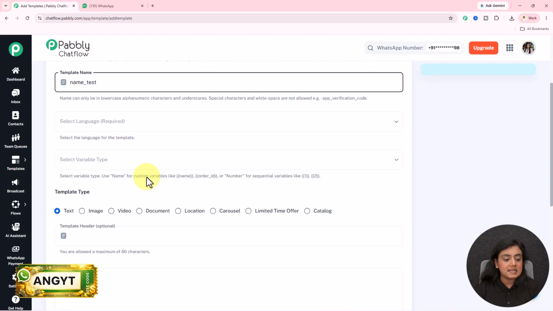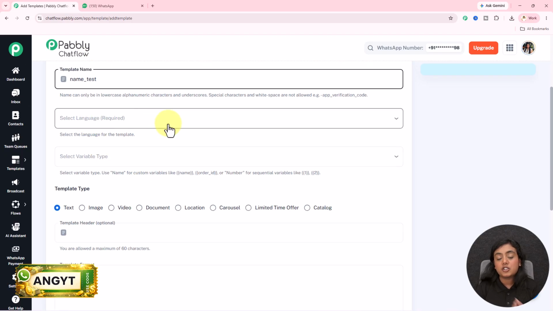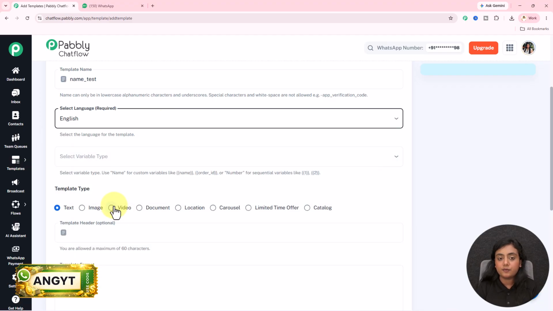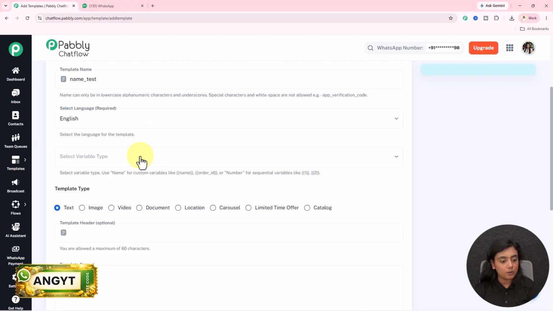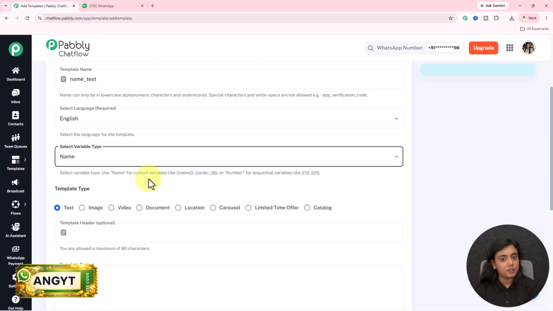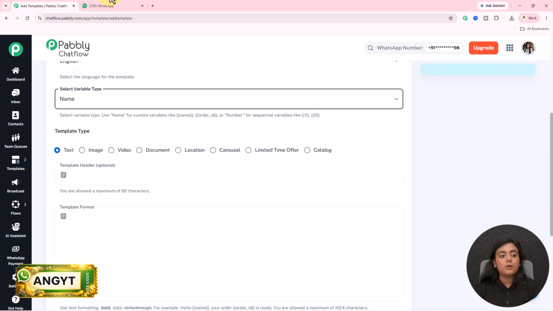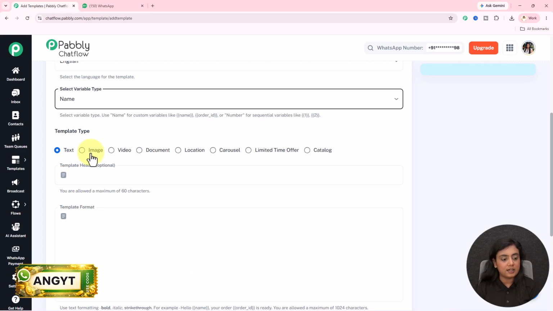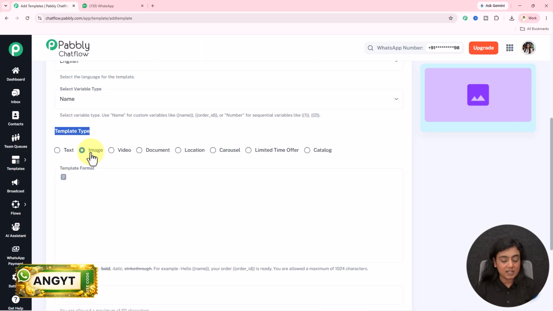Okay. Next, it is asking us to select the language. In which language are you creating this template? I'm going to create it in English, but if you have a different language, you can select that language from the drop down. For the variable, if you are adding a variable in the template that you're creating, select the type of the variable according to your requirement. Now I want to add an attractive image just like this with my message. So I'm going to select over here the template type as image. But if you want, you can select text, video, document, or any other thing according to your requirement.